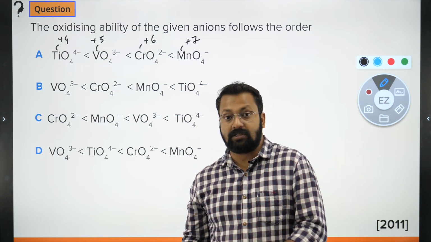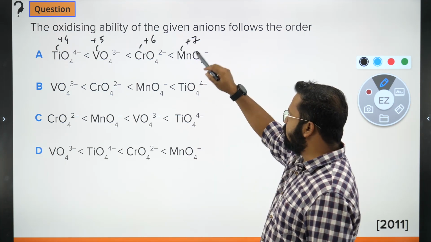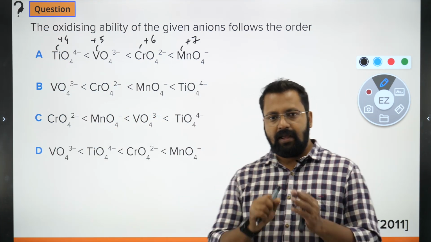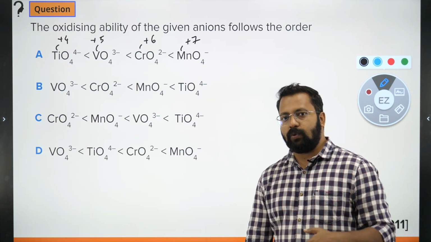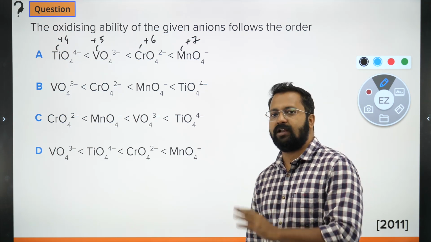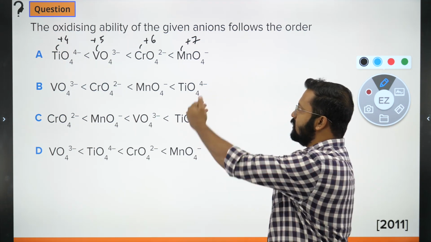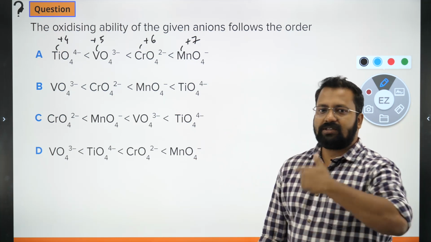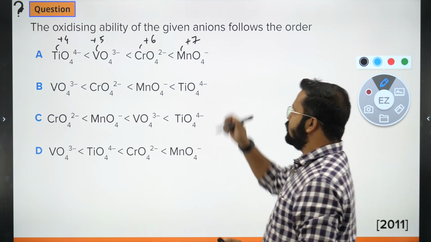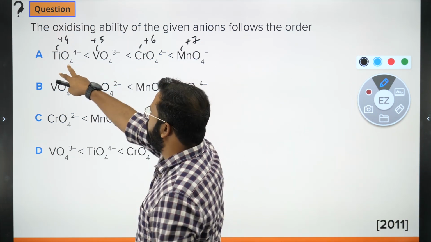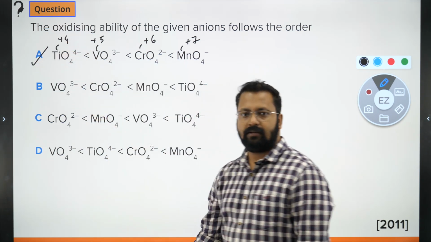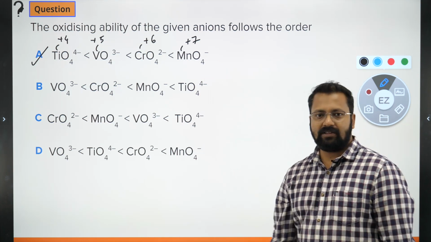When you calculate the oxidation state, you can see that the oxidation state for manganese is highest and titanium is lowest. The tendency for manganese to take up electrons will be higher because उसके ऊपर oxidation state सबसे ज़्यादा बना हुआ है. Means positive oxidation state is maximum on manganese. So if the oxidation state increases, the tendency to act as an oxidizing agent will also increase. So plus 7 will be the strongest oxidizing agent, plus 4 will be the weakest oxidizing agent. The right answer should turn out to be A. Okay, एक बार में answer आ जाएगा.